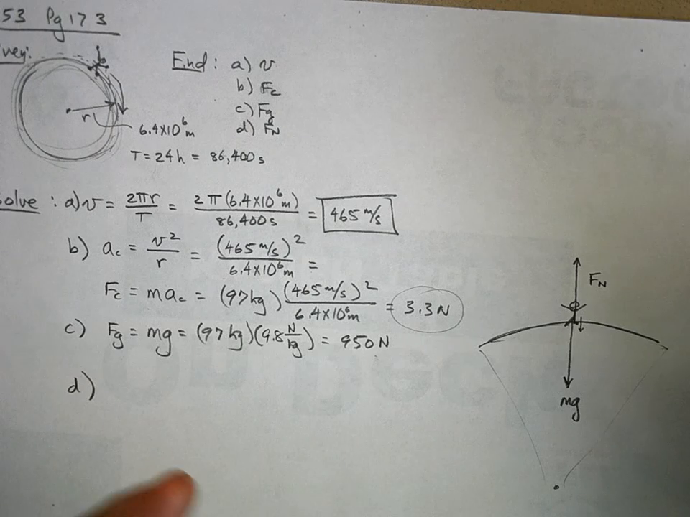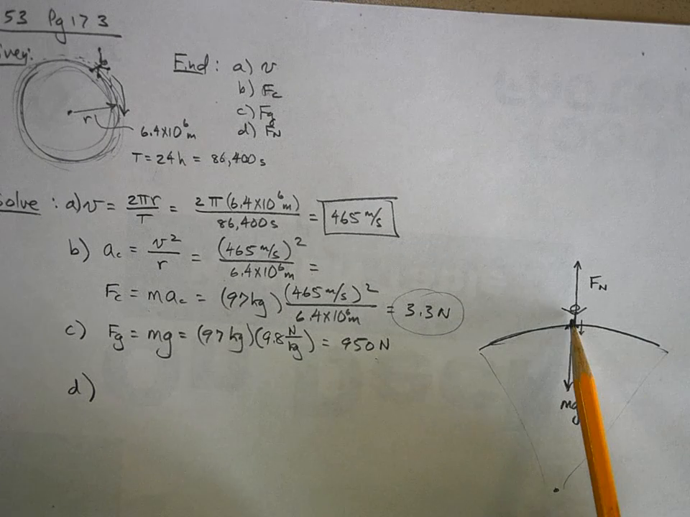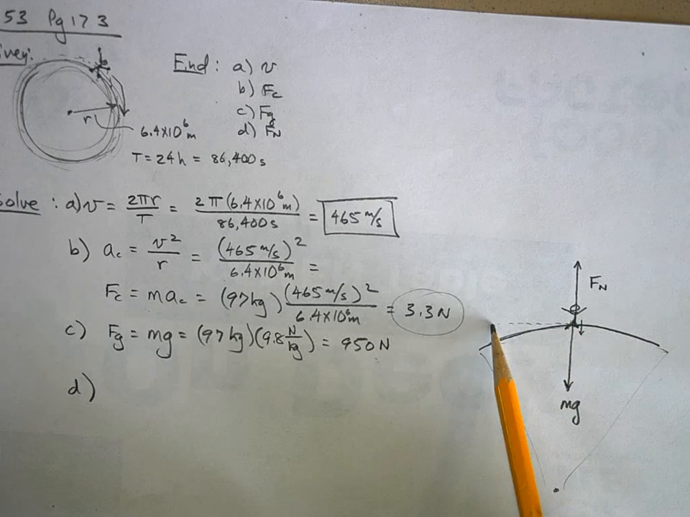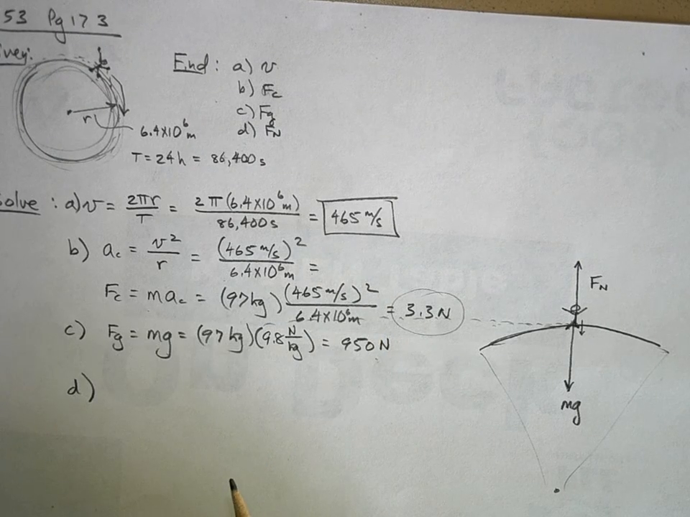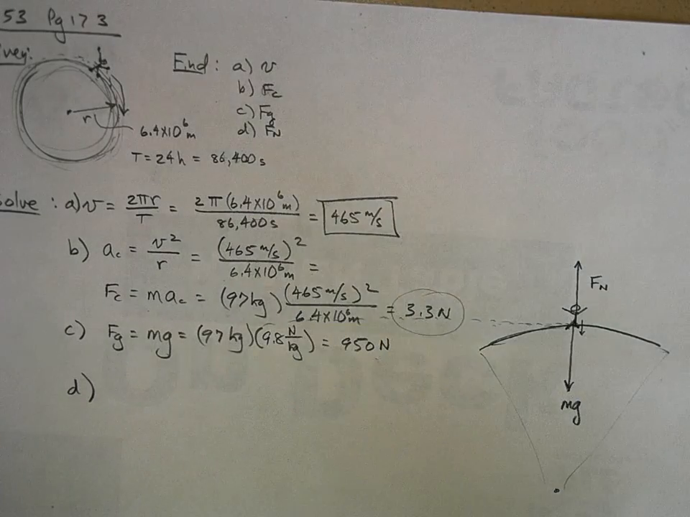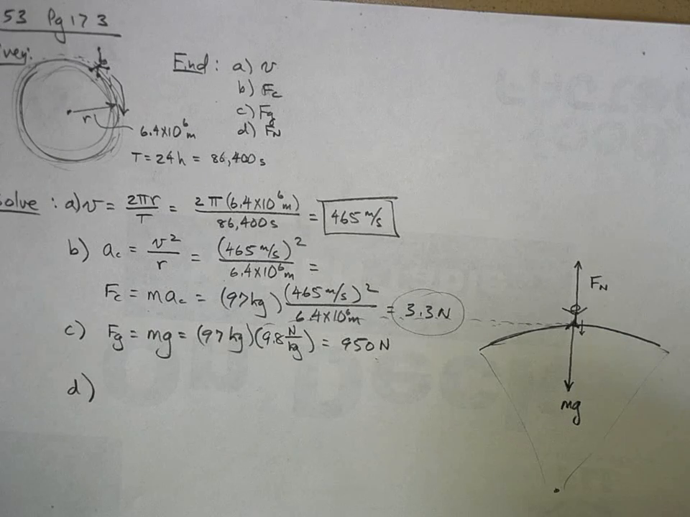Why do you need a net force down? Because if there wasn't a tiny net force towards the center of the Earth, what would happen to this person? You would fly off the Earth just tangentially to the rotation of the Earth. You would just go in a straight line like this. If you're going to go in a circle, something has to make you go in a circle, and that's that net centripetal force.